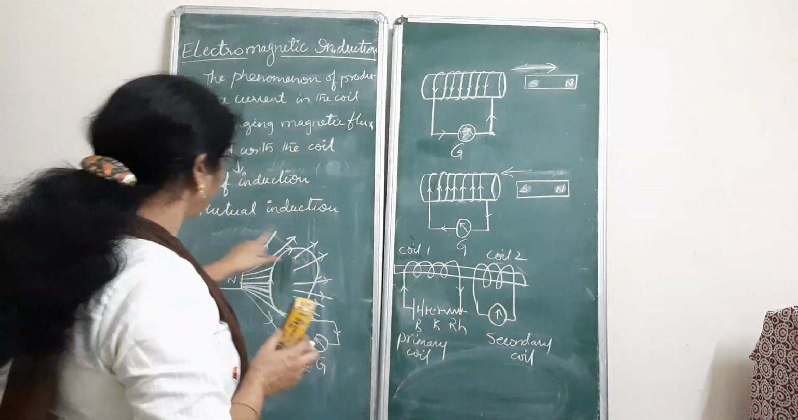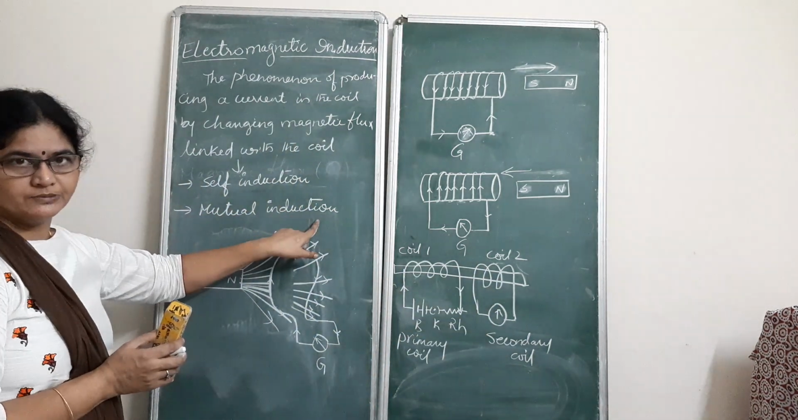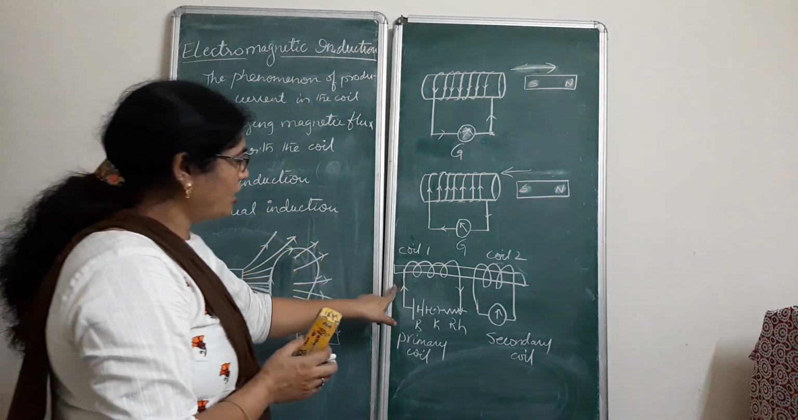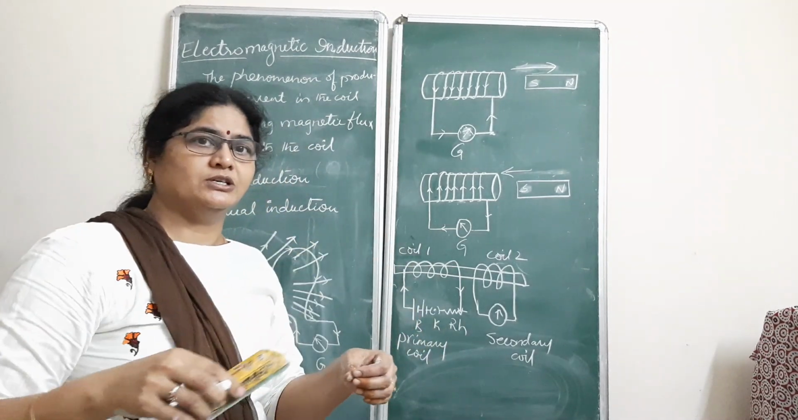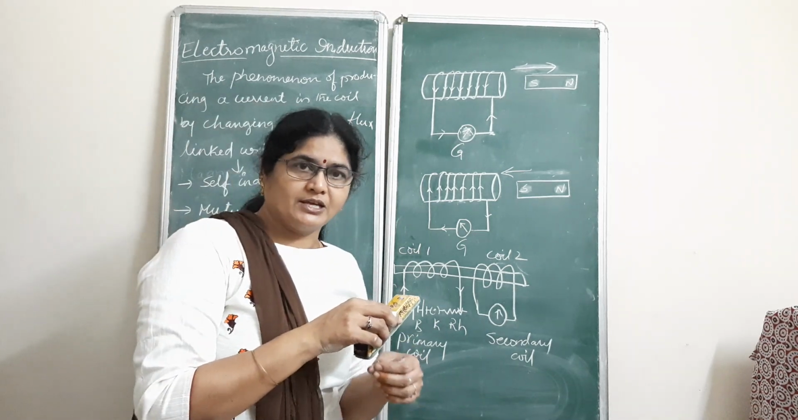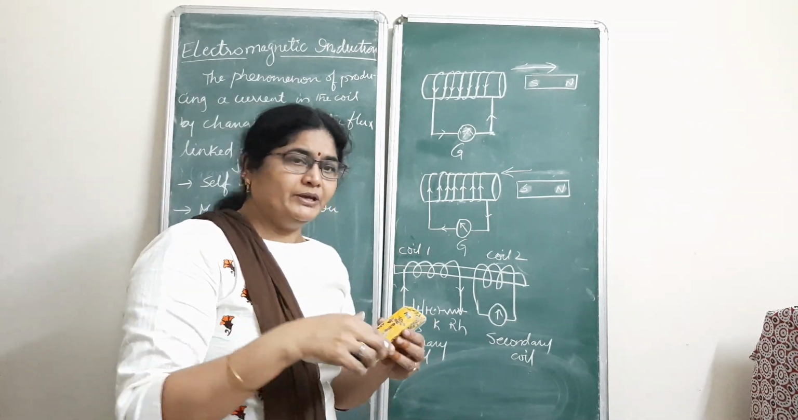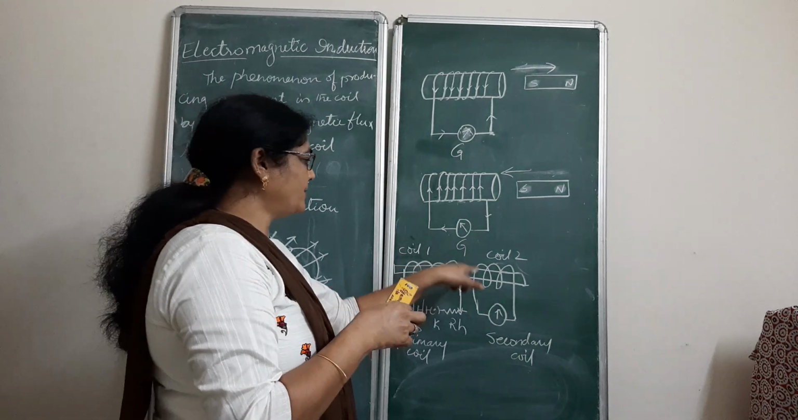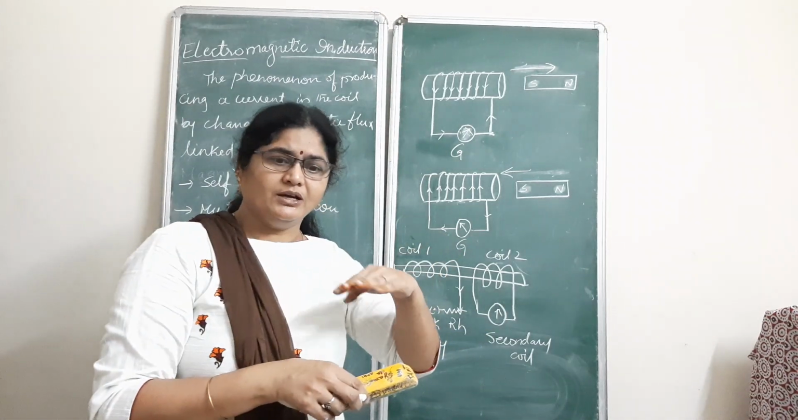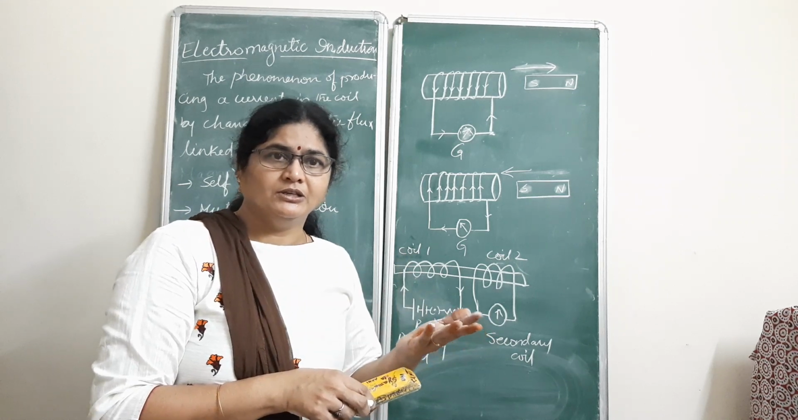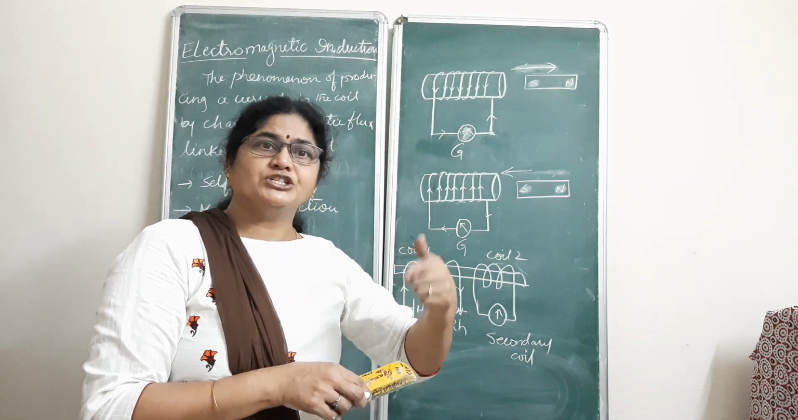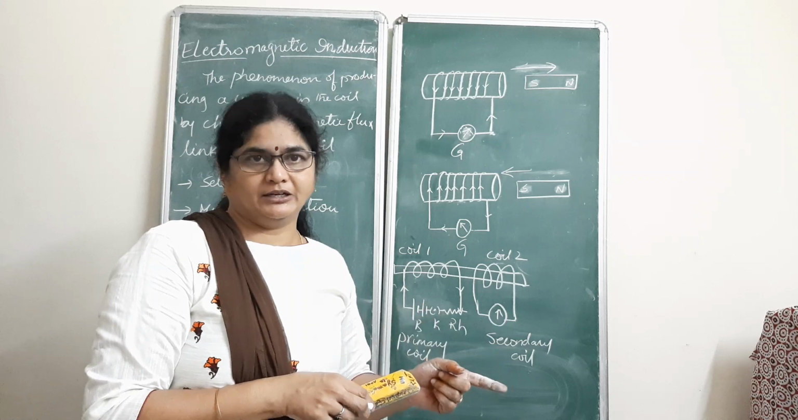This phenomenon is called mutual induction. So instead of on and off, even if you put a rheostat, whenever you change the slider of the rheostat, when you move it, there will be a change in the amount of current passing through it. And we know that whenever the amount of current passing through a coil is changed, then there will be a change in the strength of the magnetic field.